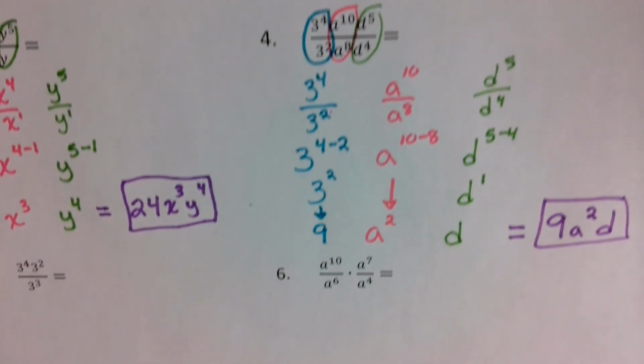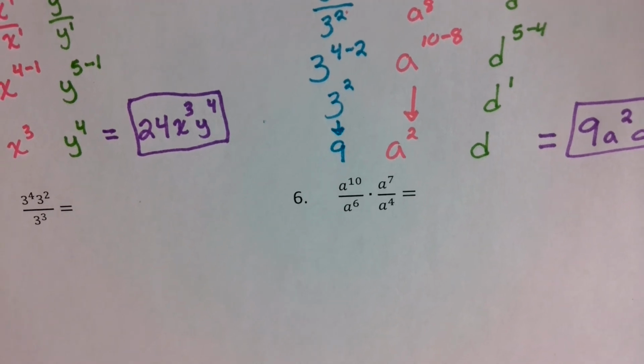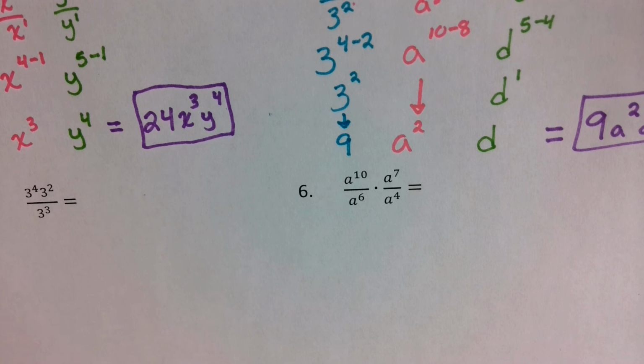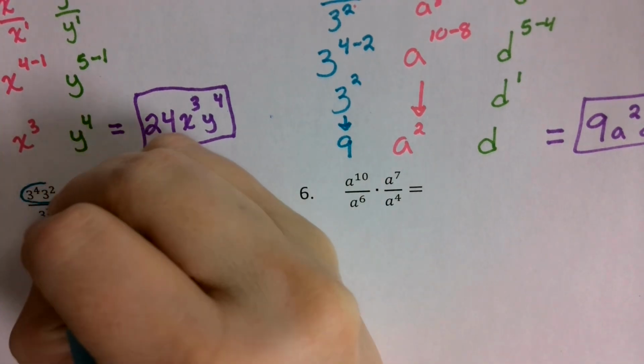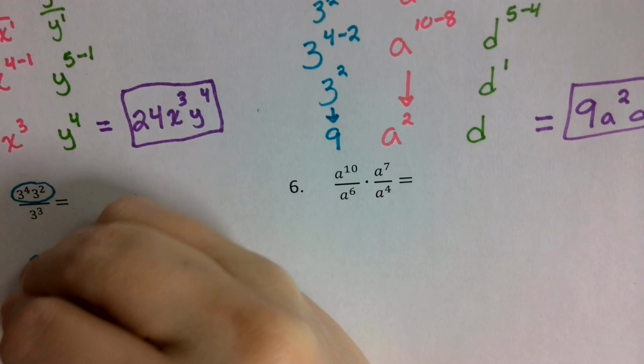Okay? Problem number 5. We have 3 to the 4th times 3 to the 2nd over 3 to the 3rd. What is the final fully simplified answer going to be? Bridget? 27. Okay? The first thing that you're going to actually want to do is the product rule, right? This is a combination of product and quotient. So you're probably going to want to do the product rule first.